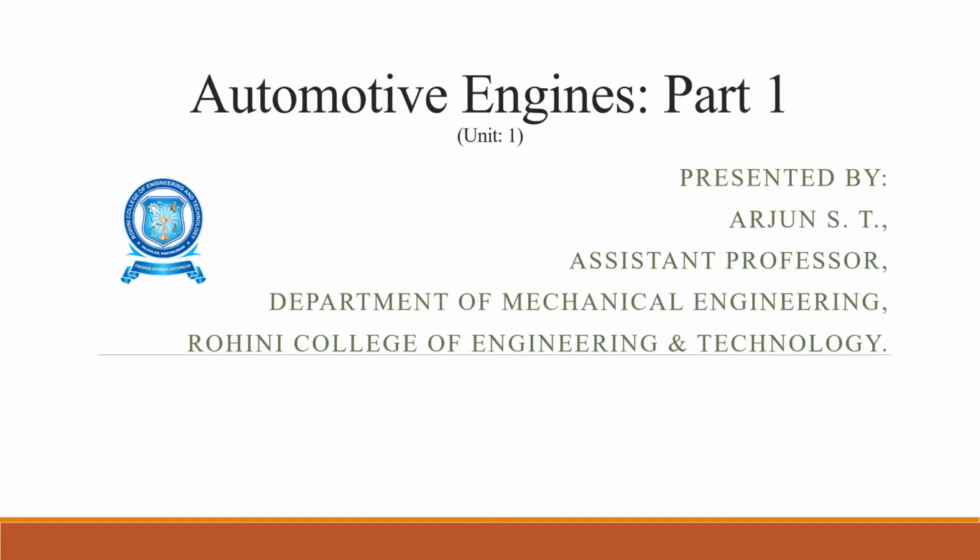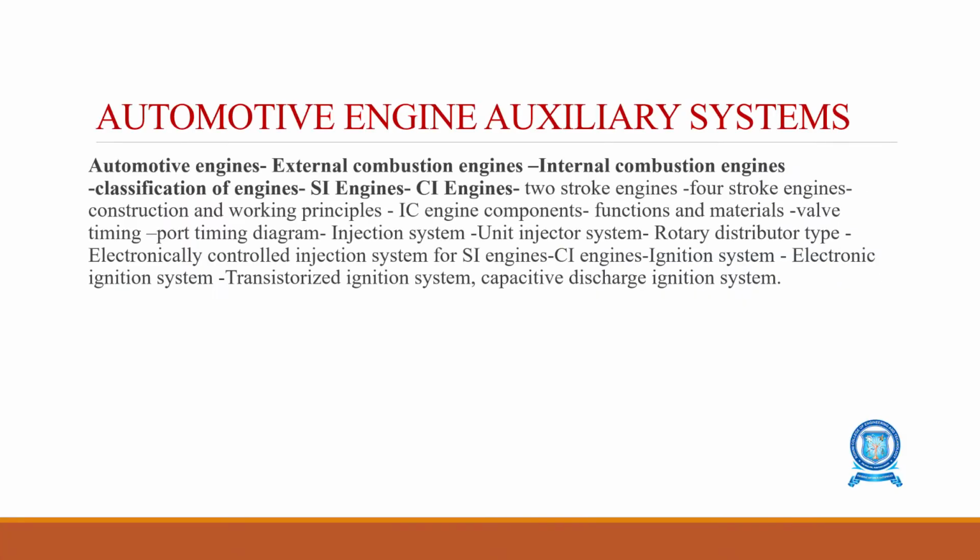Okay, so today we are going to see a topic in automotive systems. The subject code is OEAT 551. In automotive systems, today we are going to see one part of engines, so I have given the title as Automotive Engines Part 1. I have split the engines into two parts, so in two presentations we will study engines completely. Today we are going to see part 1 of automotive engines. This comes under unit number 1, automotive engine auxiliary systems.